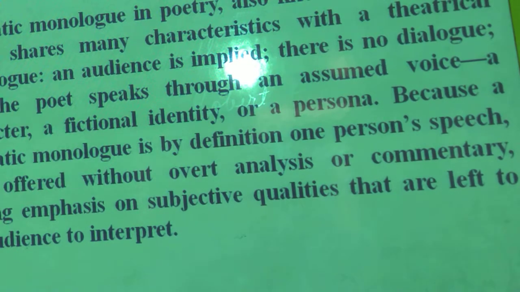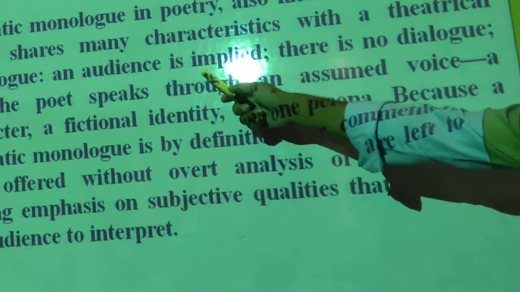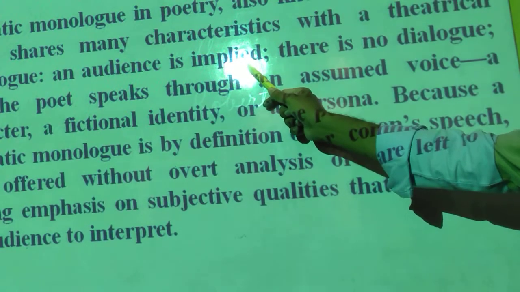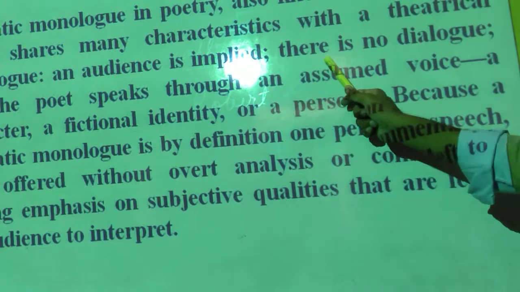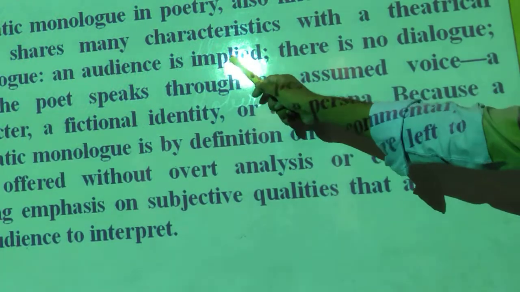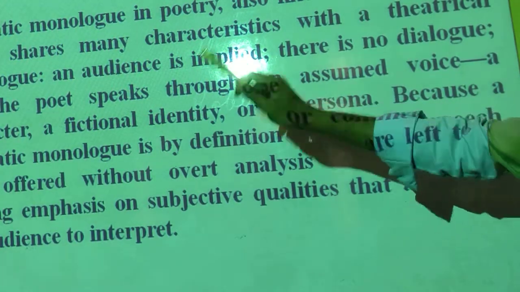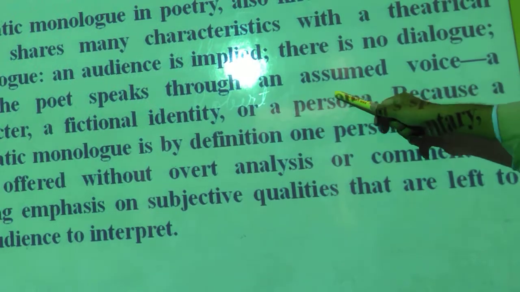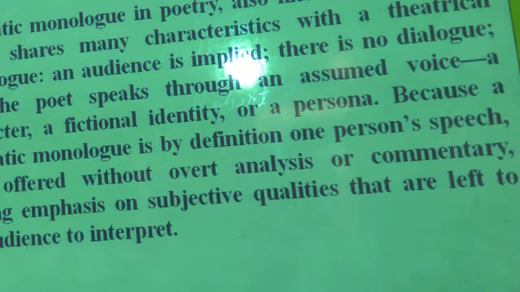Similarly, in dramatic monologue, in front of him there is at least one single listener or more than one listener. But he delivers some dialogue. That's why it is called theatrical monologue. An audience is implied. Who is the audience? A silent listener. There is no dialogue from the implied listener. And the poet speaks through an assumed voice, a character, a fictional identity or a person.